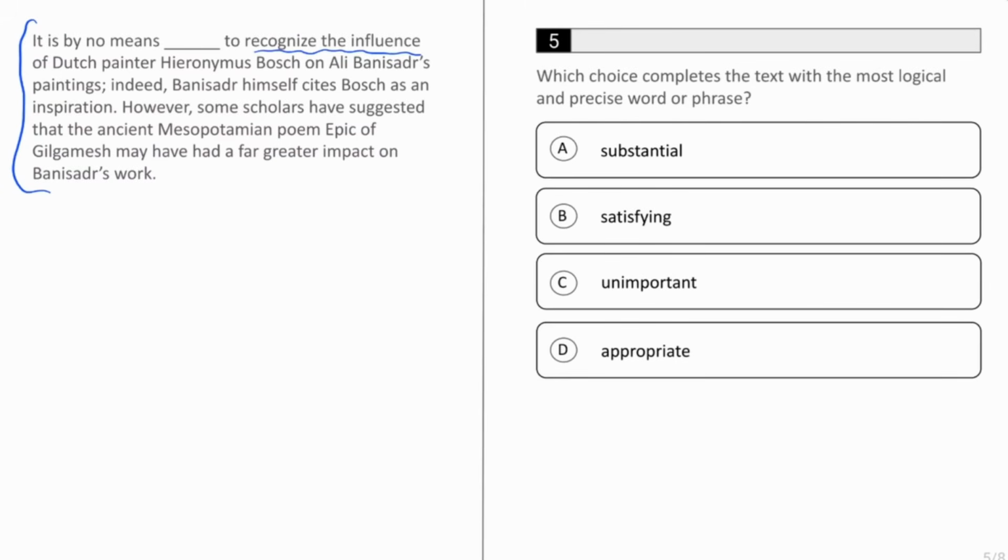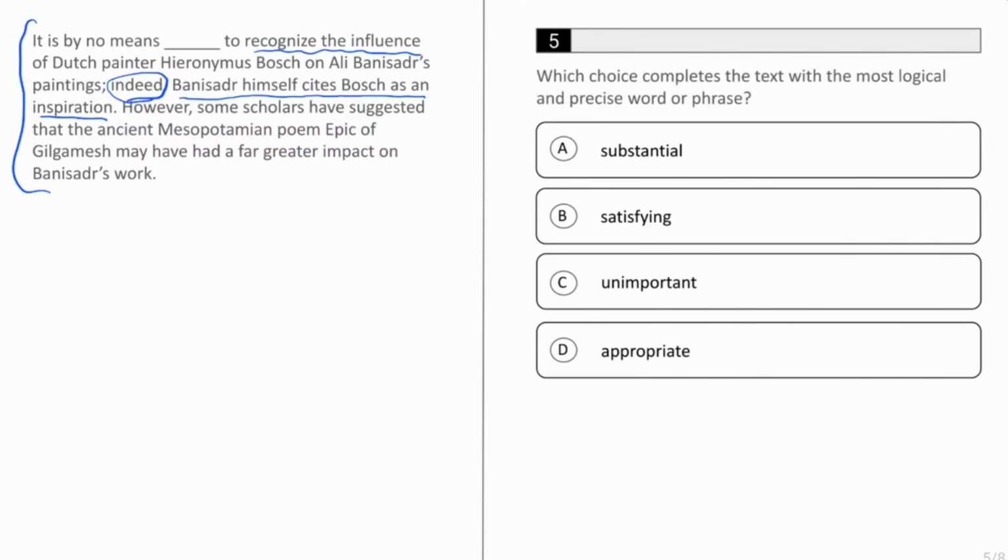Now, we have a semicolon, and then we have indeed, which means we're probably emphasizing the idea that came before, which makes this part of the sentence a valuable clue. In the part after the indeed, it tells us that Banisadr himself cites Bosch as an inspiration, which implies that Bosch did, indeed, influence Banisadr significantly, which implies that the author thinks we should recognize this influence, that it is necessary or valuable or good to recognize this influence.